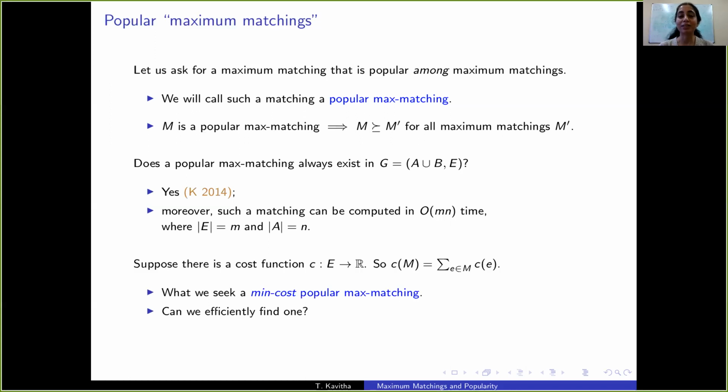So let's ask a tougher question here. Suppose there is a cost function on the edge set, and we're not happy with any popular max matching. What we seek is an optimal popular max matching, that is, a min-cost popular max matching. Is it easy to find one?